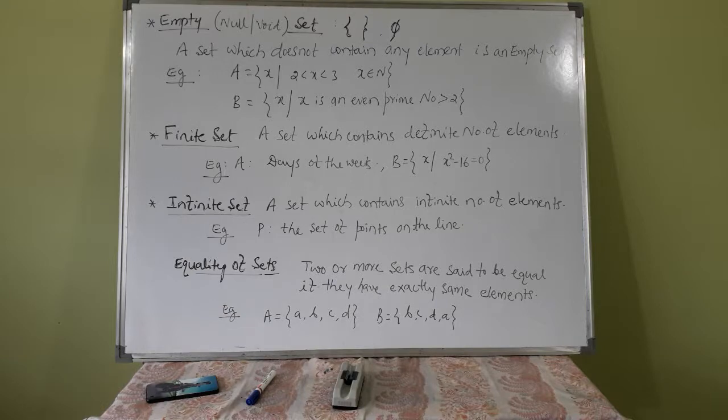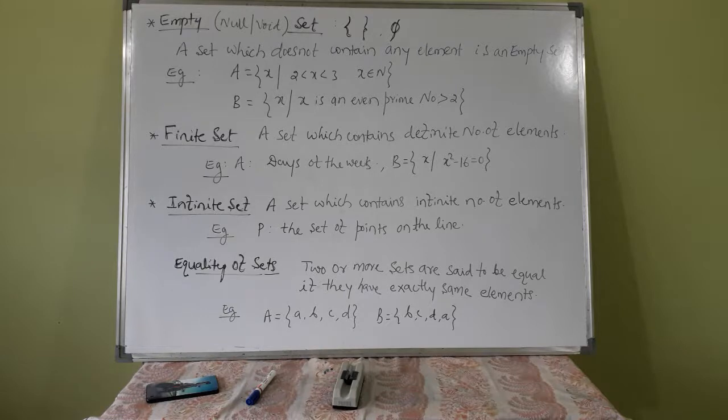If you solve that, x square is equal to 16, so x is plus or minus 4. So plus 4 and minus 4 are the two elements of B. So it is finite.